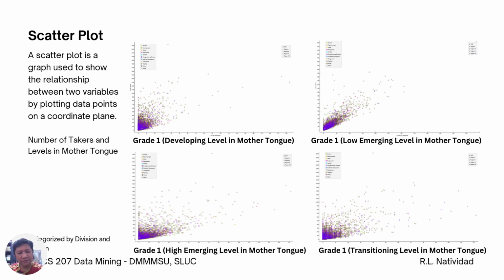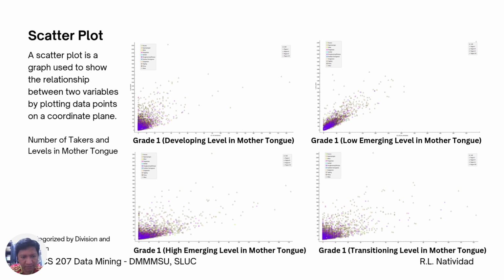Okay, there's another one, the scatter plot. We can use the scatter plot to identify the relationships, the clustering, and the dispersion patterns. It is used for examining the correlation between enrollment size and literacy levels. We can also detect high risk schools, low performance despite the large cohorts.